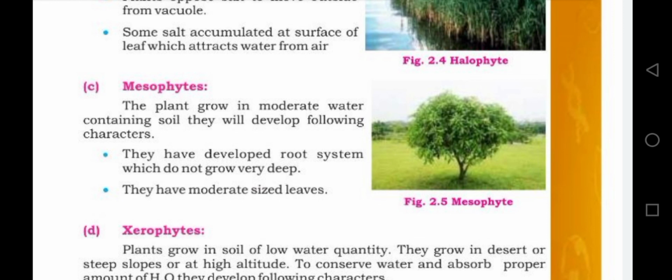Next is the mesophyte. They are the plants which grow in moderate water containing soil. They develop the following characters. They have a root system which does not grow very deep, and they have moderate size leaves.